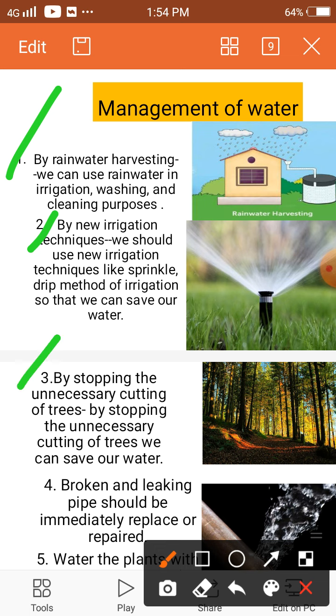Third is stopping the unnecessary cutting of trees. As we all know, trees play a vital role in bringing rainfall on the earth. So by stopping the unnecessary cutting of trees, we can save our water or manage the water.